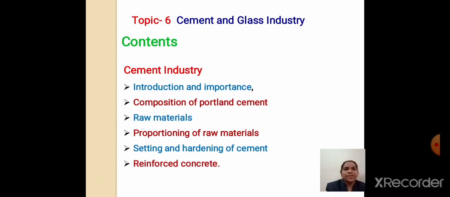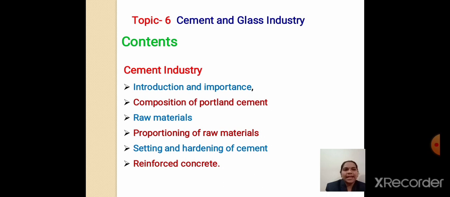Now the contents of the cement industry are introduction and its importance, then composition of Portland cement. Portland is one type of cement. We have to see its composition, that is, how much proportion is used for making the cement. Then raw materials, proportioning of raw materials, setting and hardening of cement.